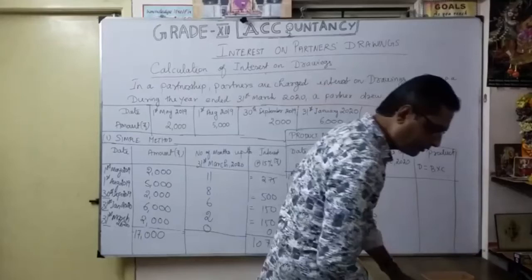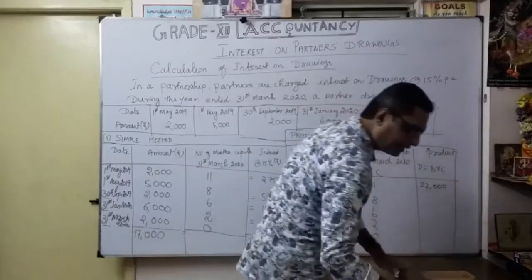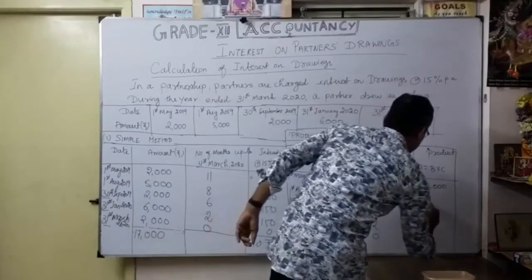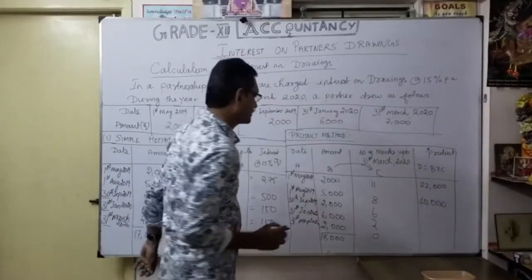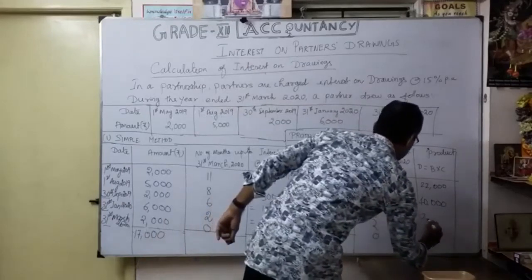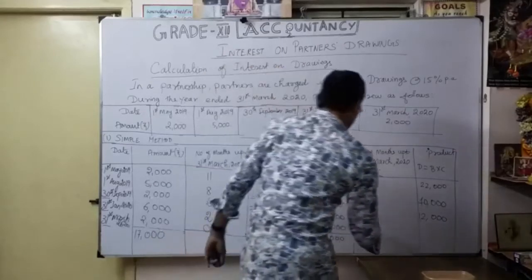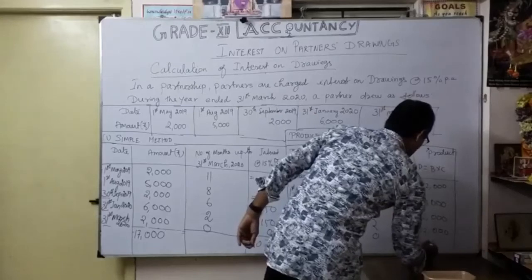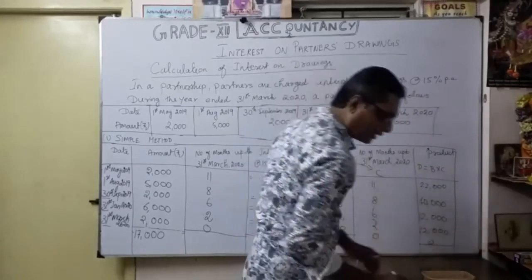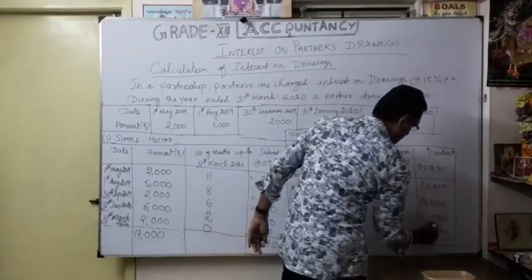So now we multiply 2000 into 11, 22,000, isn't it? Then 5,000 into 8, 40,000. Then 2,000 into 6, 12,000. Then 6,000 into 2, again 12,000. So what's the total product? When you total it, it comes to 86,000. See, 2 plus 2 plus 2, 6.